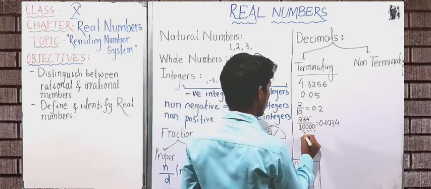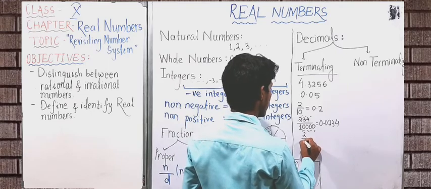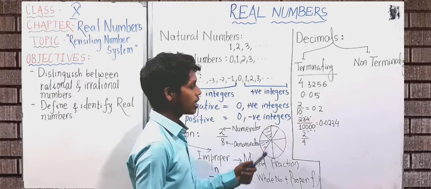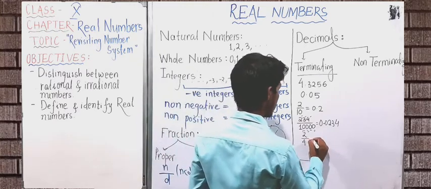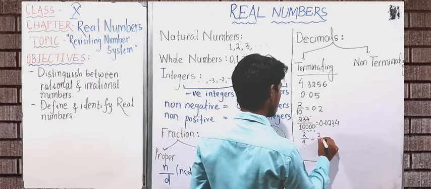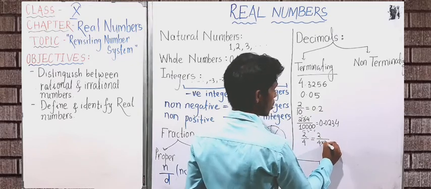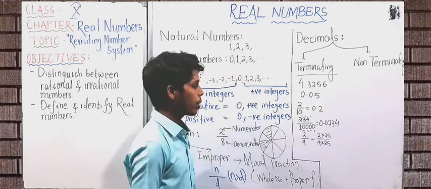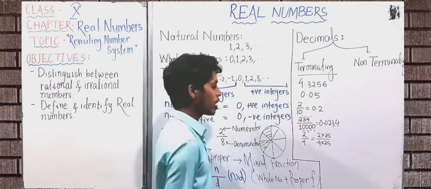Now here there is no power of 10 in the denominator, there is 4. Okay, so as there is 4, I can write it as 2 multiplied by 25 upon 4 multiplied by 25. I just multiplied 25 in the numerator and denominator.